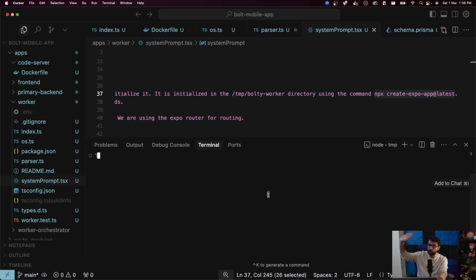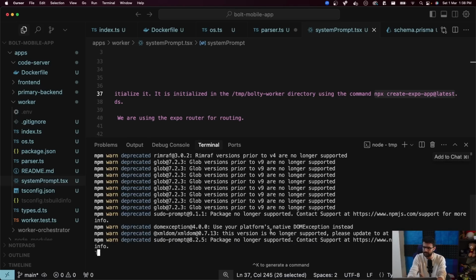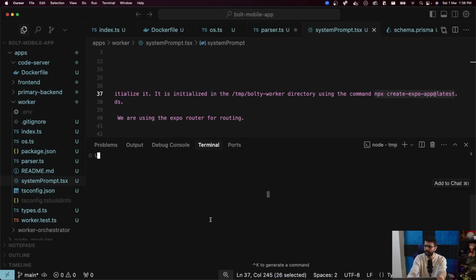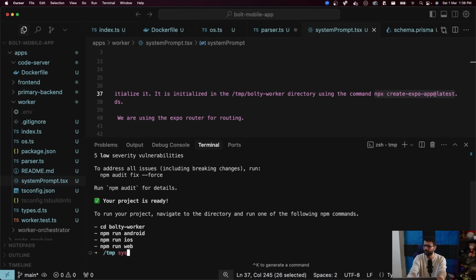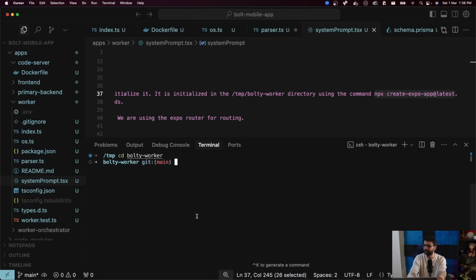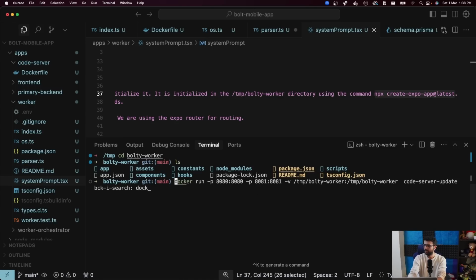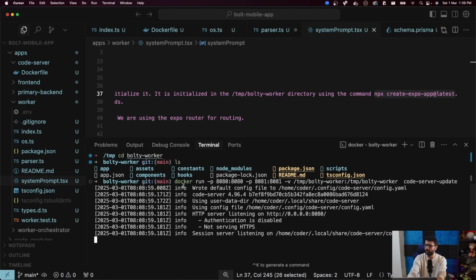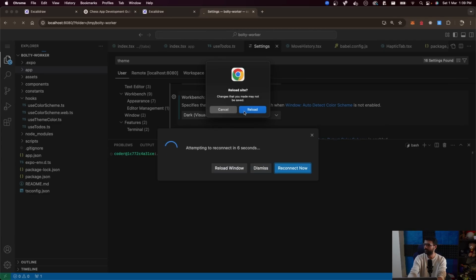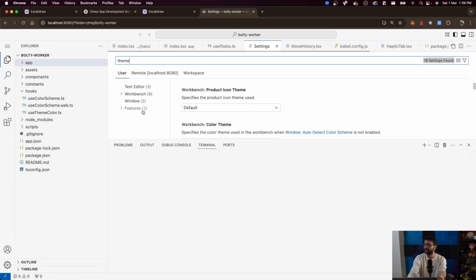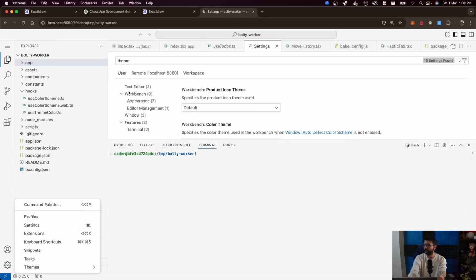We are telling the LLM, don't initialize it. It's already initialized. The boilerplate code is initialized. Don't initialize anything yourself. That's what I'm doing when I'm running this command, so that this bolty-worker folder has some basic boilerplate code ready. And after this, of course, the LLM will update it. So now that this folder is done, let me rerun the Docker container. When I go to this right now, I see, oh God, the color is white again.